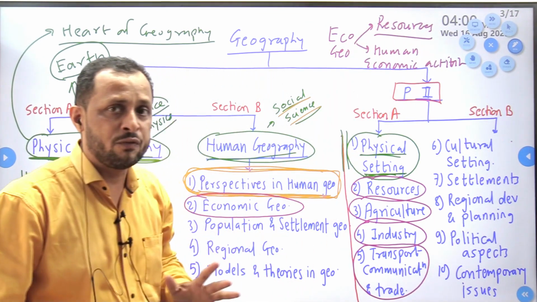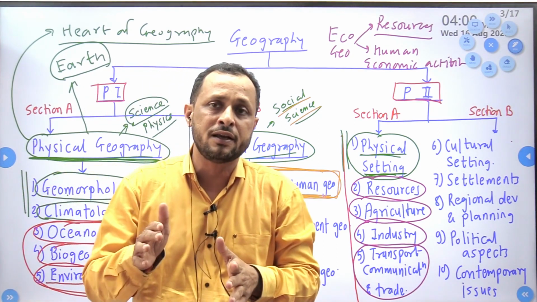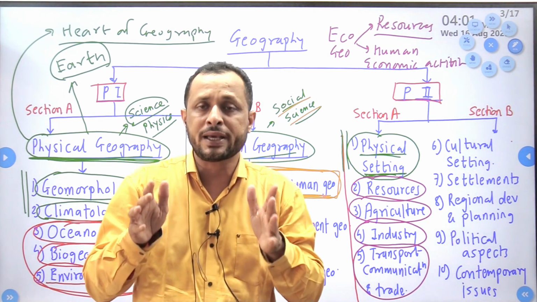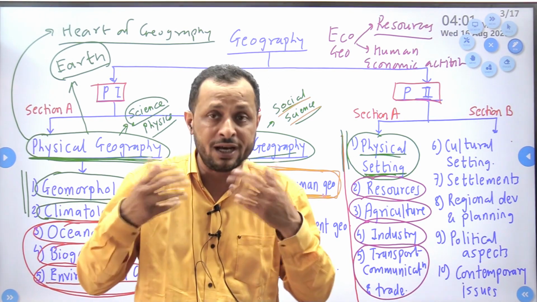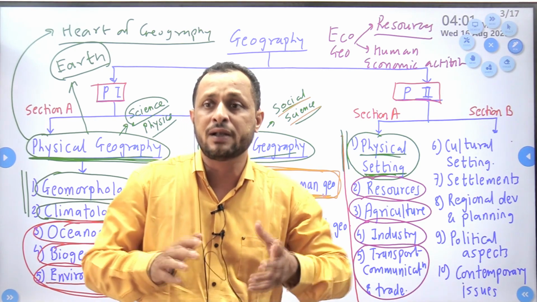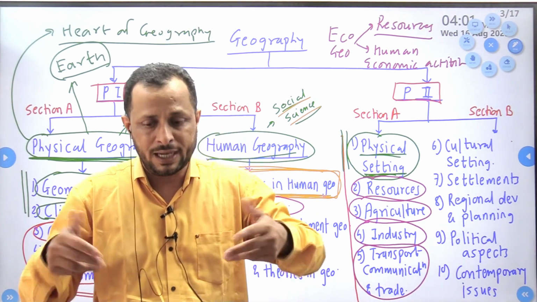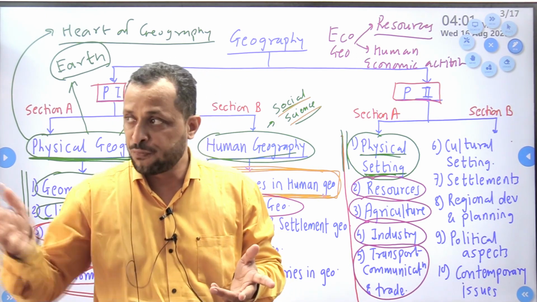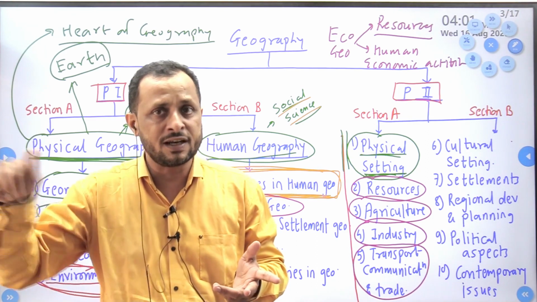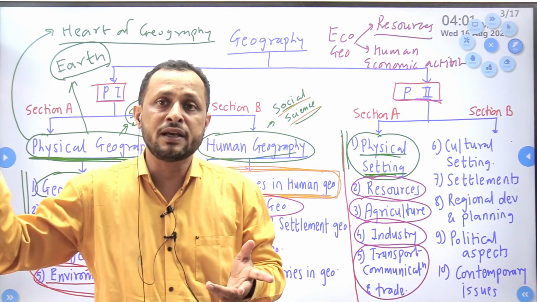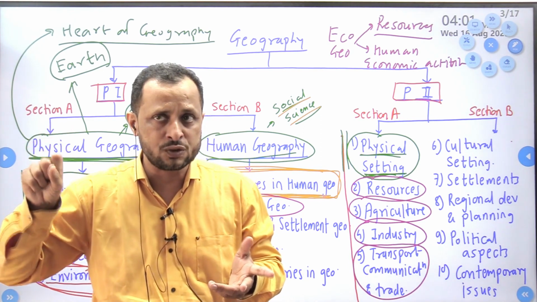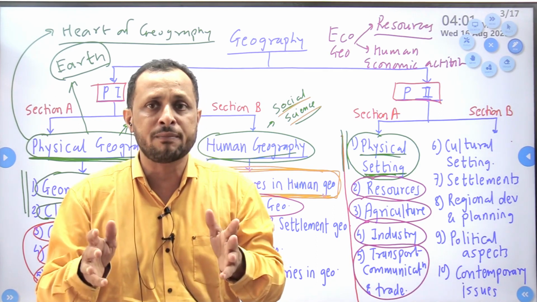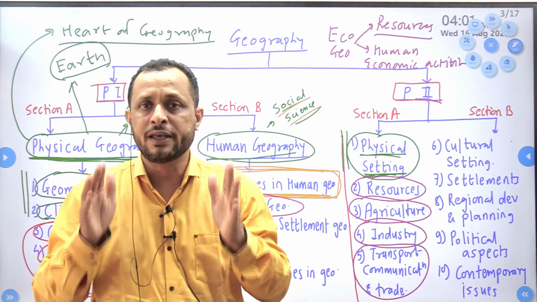Okay. Same way, economic geography is going to study human economic activities. What are human economic activities? Human economic activities are those activities which we are doing for our bread and butter, for our survival. For example, I am teaching in this class. Why? It is my earning source. A farmer is working in the fields, that is his earning source. A laborer is working in industry, that is his earning source. So all activities done by human beings for survival, for bread and butter, are known as human economic activities.